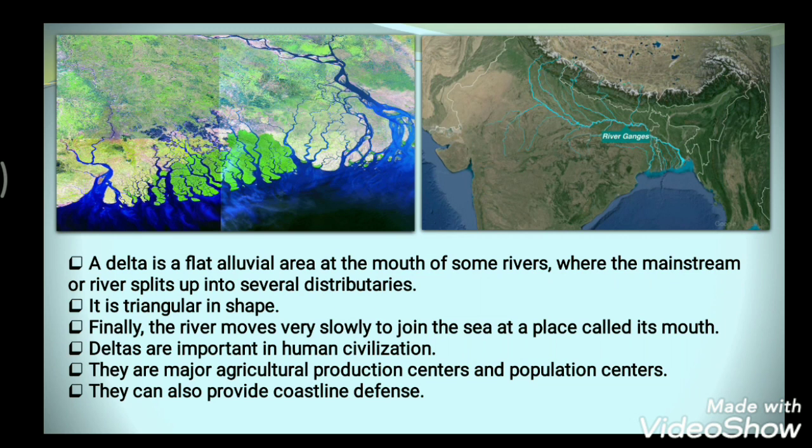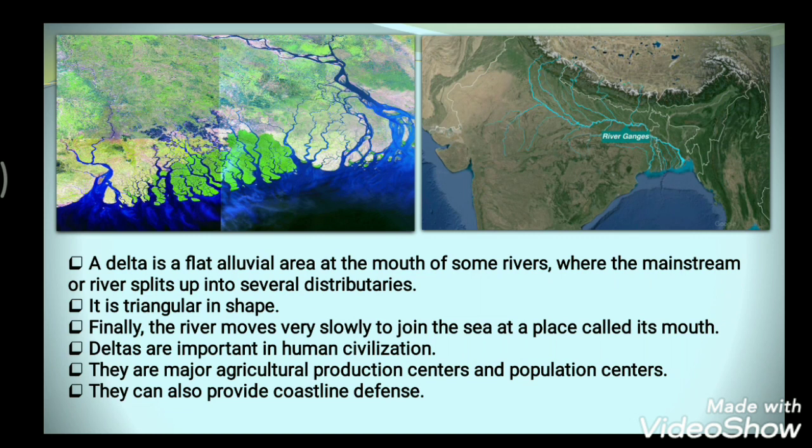As the agricultural production is more, the population is also more in these delta areas. Understood? And these deltas can also provide coastline defense to a particular country.